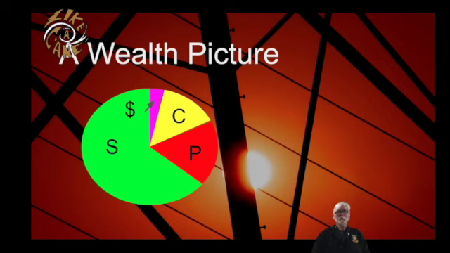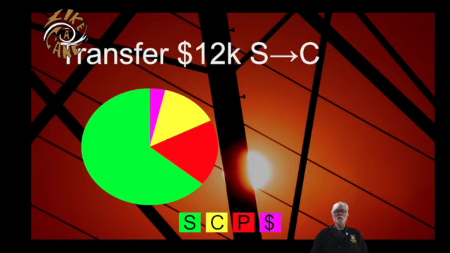All right, the pie chart is also used for modeling changes to this guy's wealth. So let's say that he's found a used car he wants to buy, and it's worth $12,000. He needs $12,000 to seal the deal. To prepare for that purchase, he transfers $12,000 from his savings to his checking account, so it's a little bit easier to access. Now, the total size of his pie doesn't change.